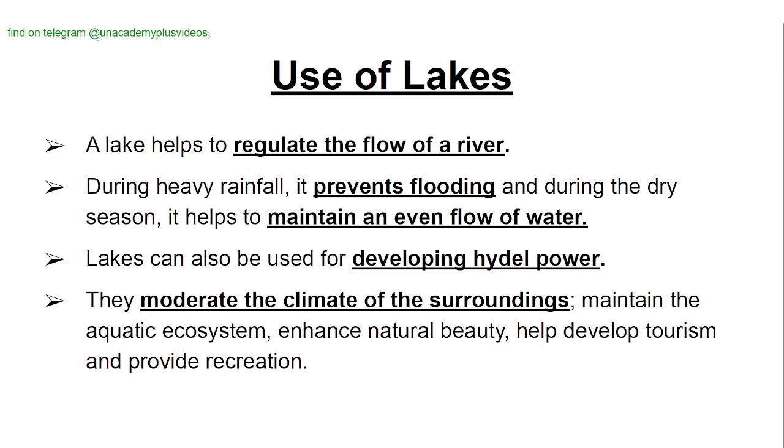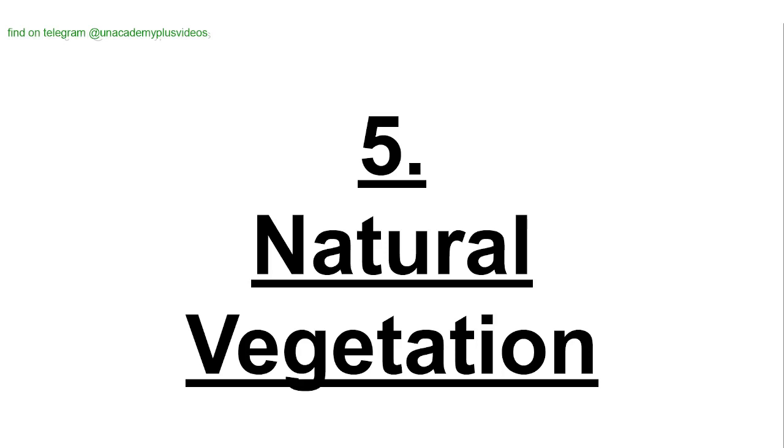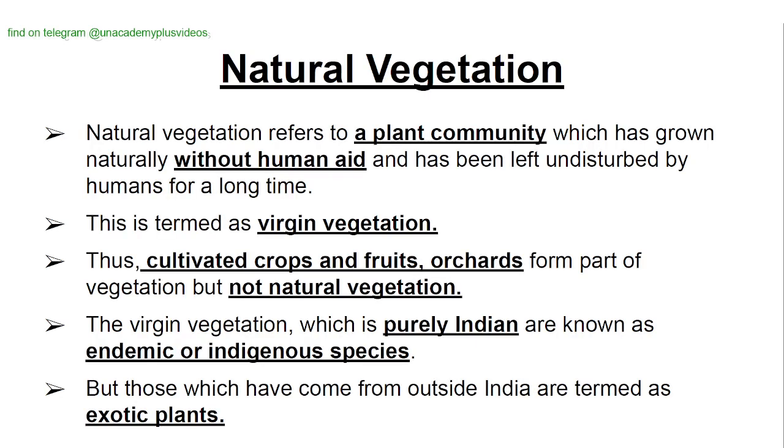Use of lakes. A lake helps to regulate the flow of a river. During heavy rainfall, it prevents flooding, and during the dry season, it helps to maintain an even flow of water. Lakes can also be used for developing hydel projects or power projects. They moderate the climate of the surroundings, maintain the aquatic ecosystems, enhance the natural beauty, help develop tourism, and provide recreation.